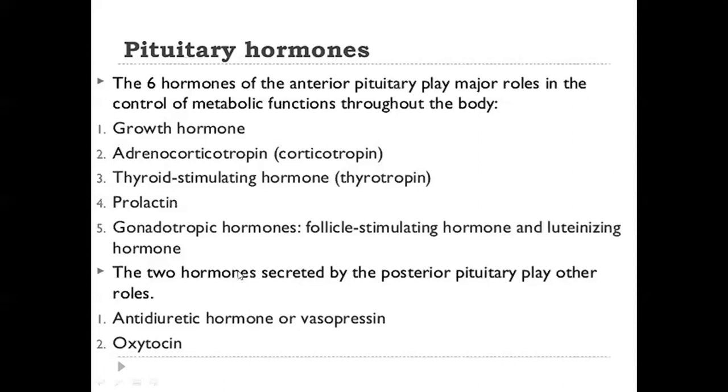So next are the hormones that are secreted by the posterior pituitary gland. They are the antidiuretic hormone or vasopressin, and the second one is the oxytocin. So antidiuretic hormone helps in regulation of the blood pressure in our body by retaining the water and preventing dehydration. And the second one is the oxytocin. So oxytocin helps in the release of the breast milk, and it also helps in contraction of the uterus during labor.